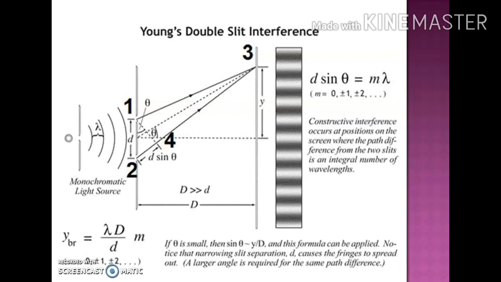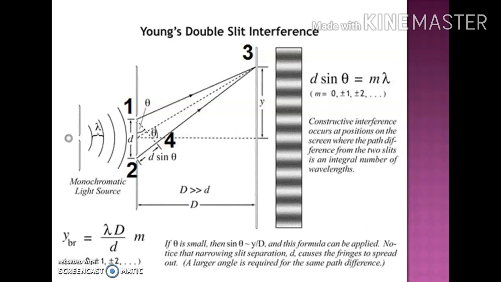Clearly you can see the path covered by ray number 1 from 1 to 3 is exactly equal to the path covered by ray number 2 from 4 to 3. But if we consider ray 2 from 2 to 3, then the segment 2 to 4 is the extra path. So we will obtain this path difference from 2 to 4. In order to obtain it, we will consider the small triangle 1, 2, 4 and find out the value of 2 to 4.